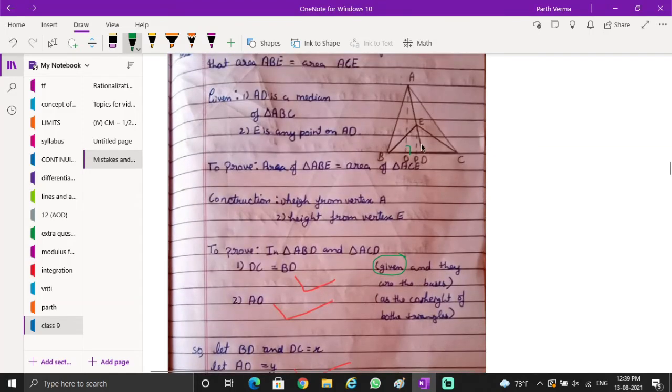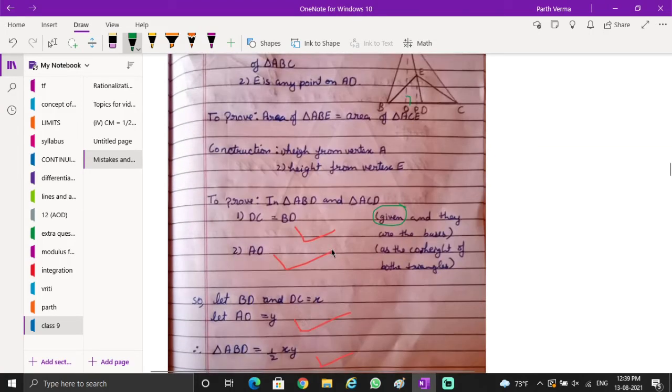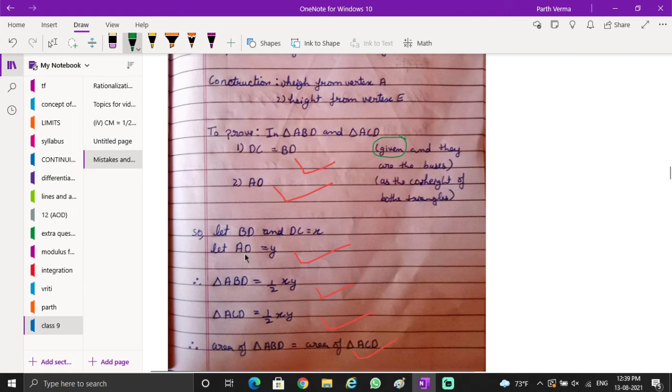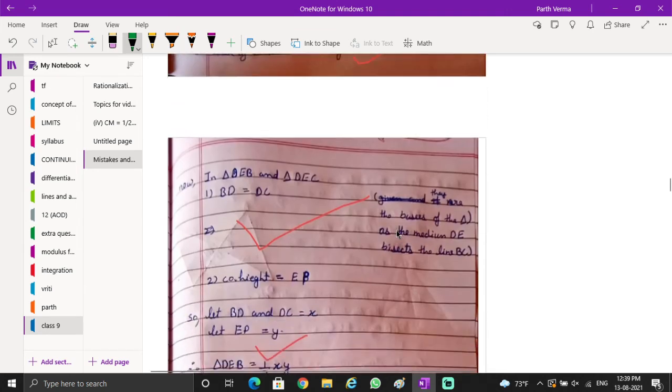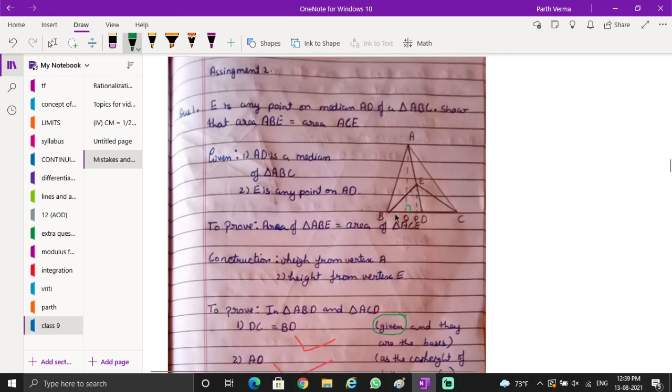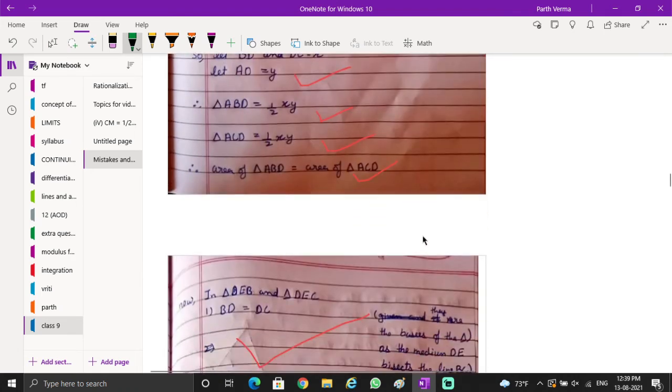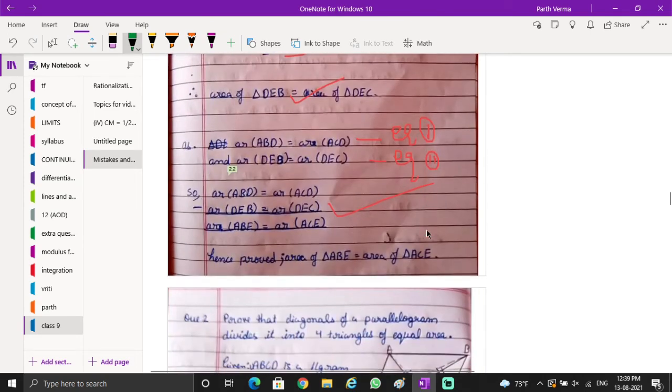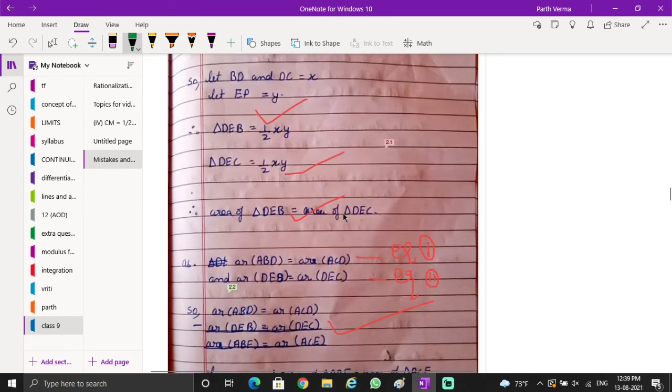But the only mistake she has made is, for the first pair of triangles she's taking base as x and height as y, and for the second pair again she's taking x and y. Should not. x is perfect because the base is the same, it's x only, but the height, when this is y, how can this be y? She should take it as z. Although it's not making much difference here, we should still assign different variables to different things.